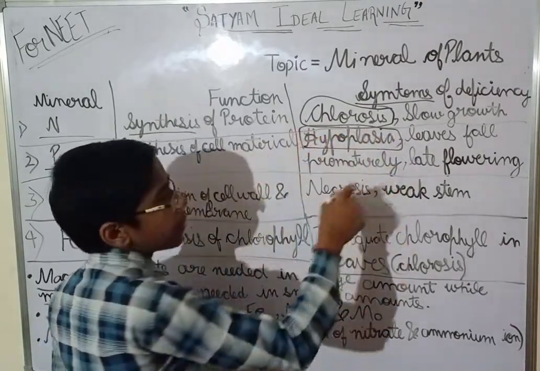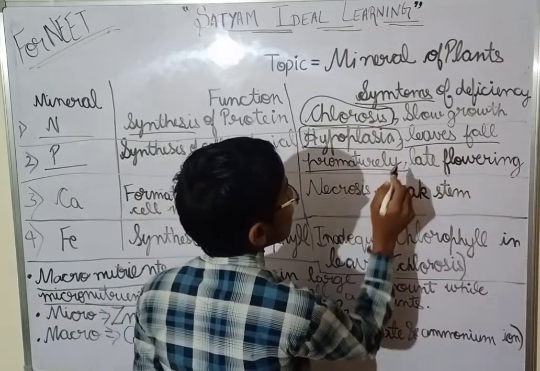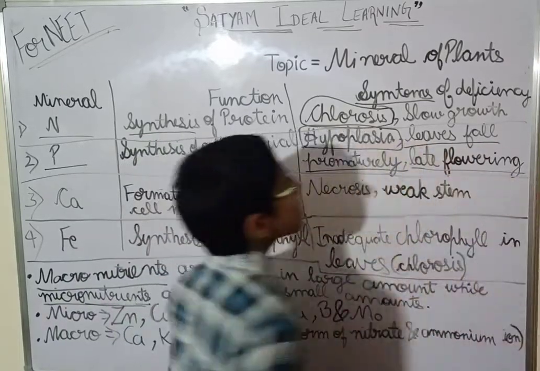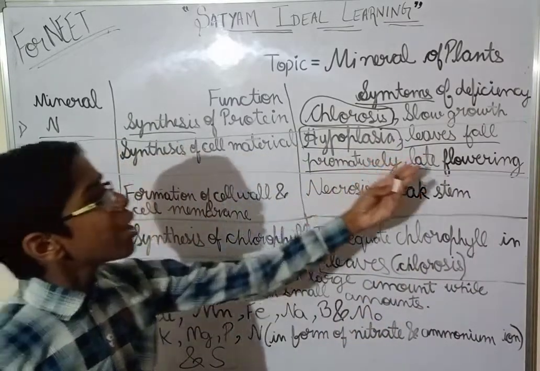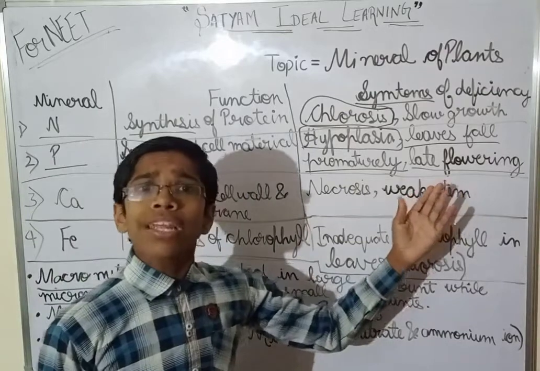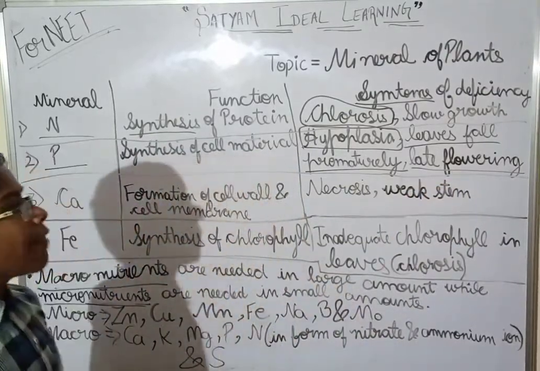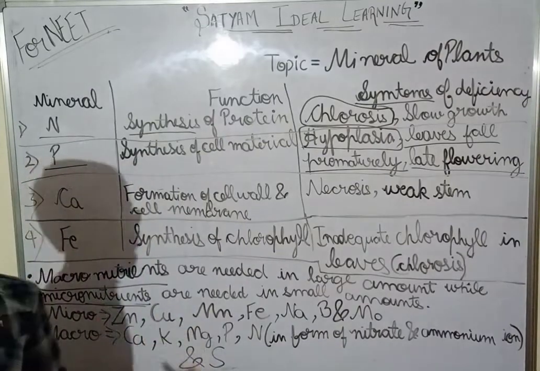Now two more are there: leaf fall prematurely and late flowering. First I am explaining leaf fall prematurely and late flowering. Late flowering, as the name says, means that the flower will occur late. So the flower will be blooming late.